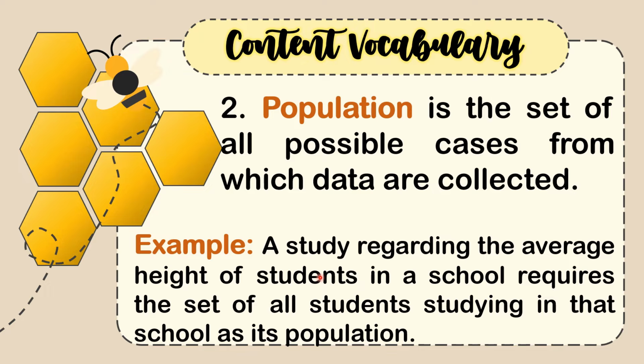So imagine you want to find the average height of all students in a school. To do this accurately, you need to measure the height of every single student in the school. This group of every single student is called the population. So for a study about the average height of students, the population is the complete set of all students in that school. It's like taking a snapshot of everyone in the school at that moment in time. So that is population.